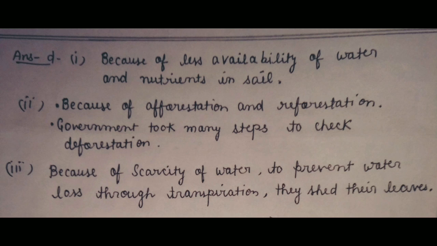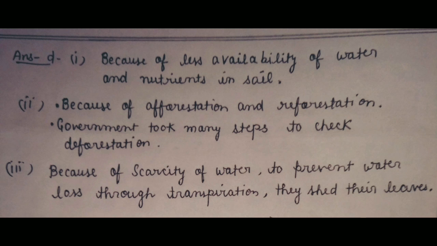Next question, the moist deciduous forests shed their leaves for about 6 to 8 weeks during March and April. It is so because these seasons are very dry. Okay, so a scarcity of water occurs. To prevent water loss through evapotranspiration, tropical deciduous forests shed their leaves.